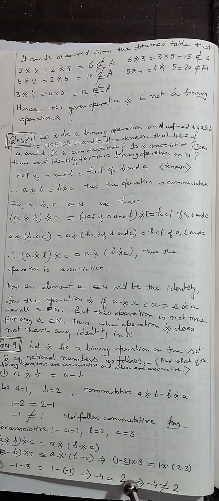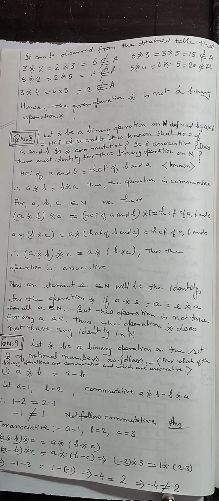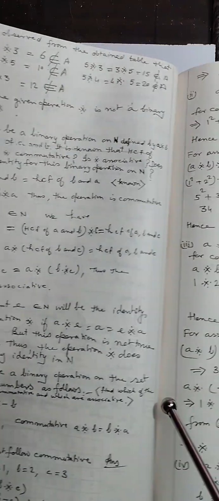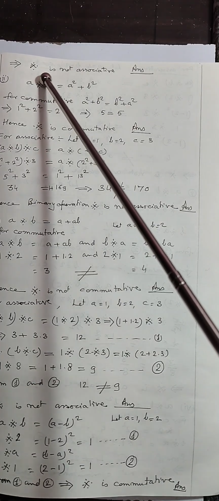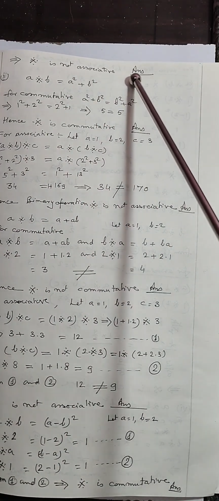So -4 is equal to 2 हो रहा है, जो कि गलत है. -4 cannot be equal to 2. This implies that the binary operation is not associative. This will be the answer.